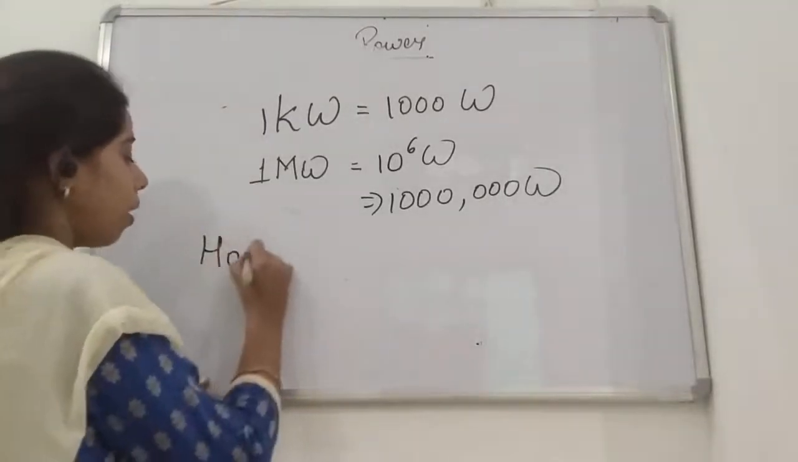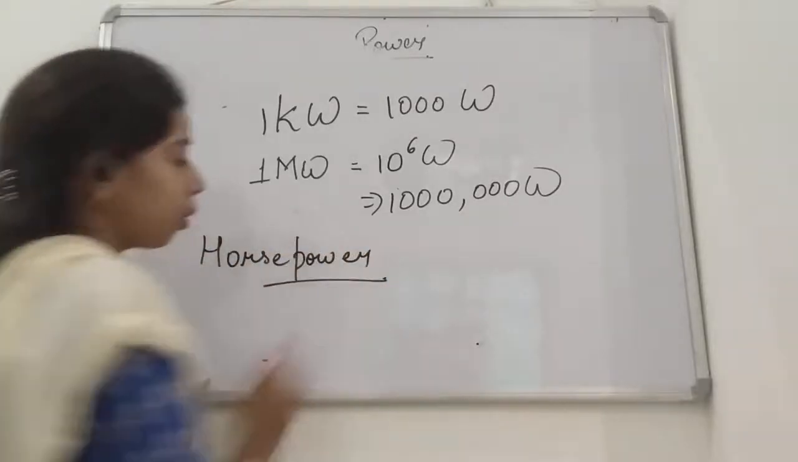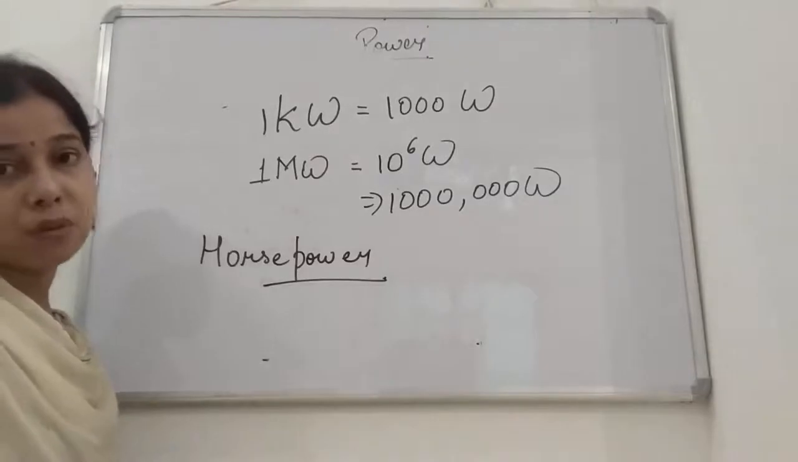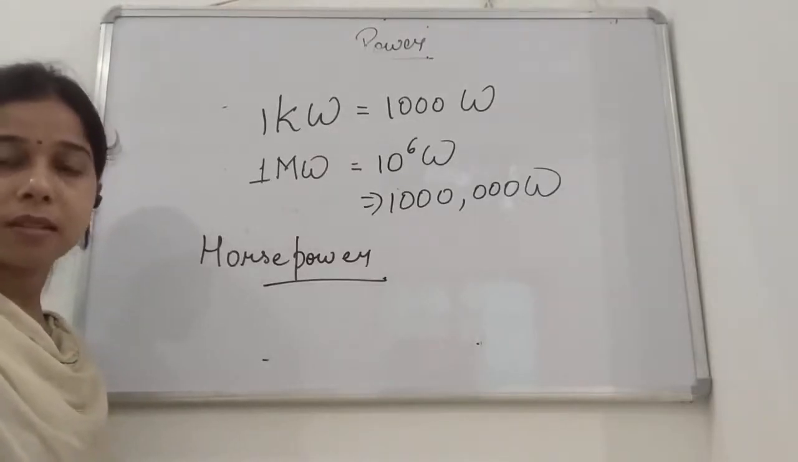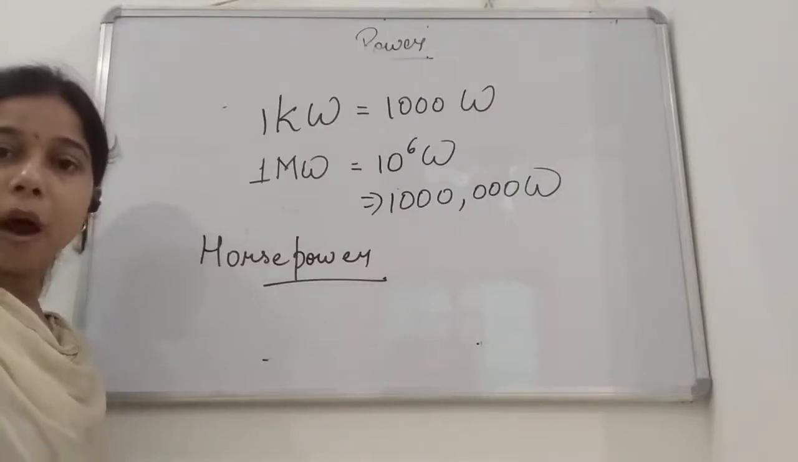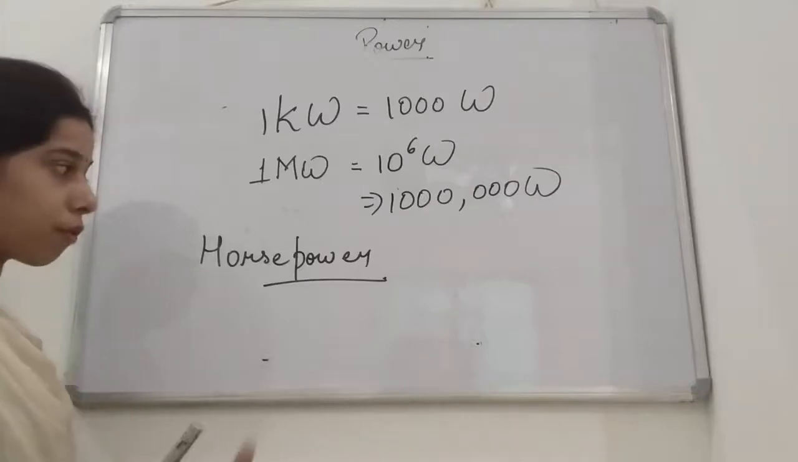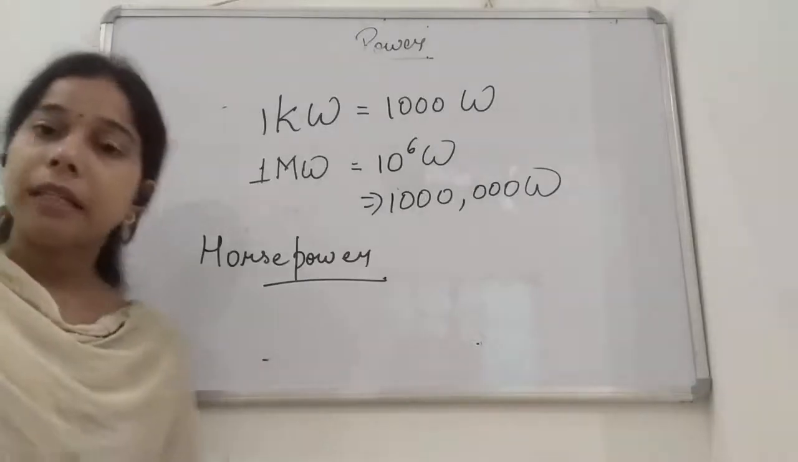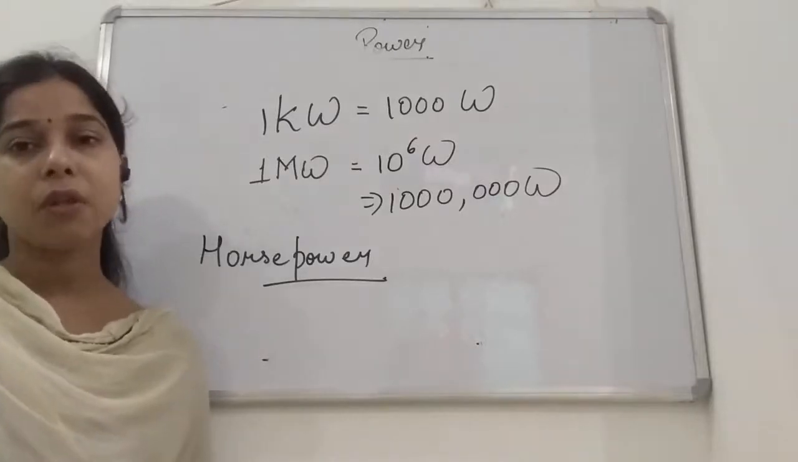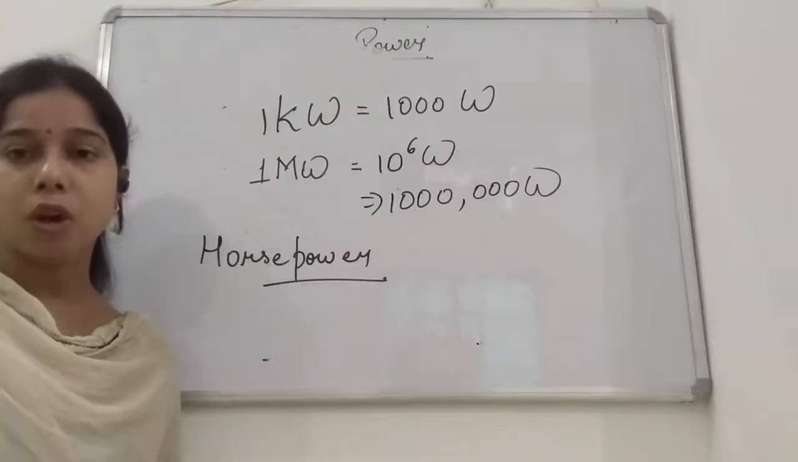Okay, so this horsepower term was used long back ago when the steam engine was first replaced by horses as a source of power. You know that horses are considered powerful animals, so they were used as a source of power, and we use the term horsepower for it. These days, students, instead of horsepower, we use another term, and that is brake horsepower.